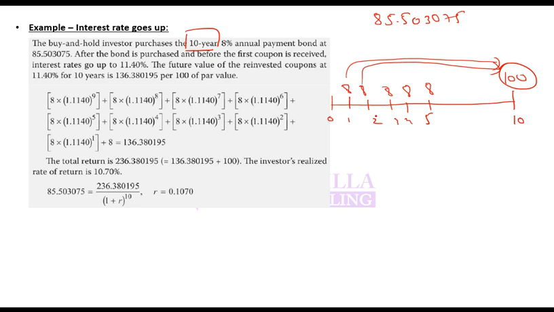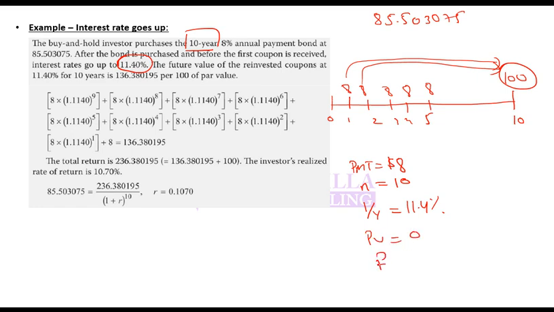And at what rate will he reinvest it? He will reinvest it at 11.4%. So if I take the future value of all these eights, my payment is $8 for how many years? For a period of 10 years. And my yield, or interest rate, is 11.4%.